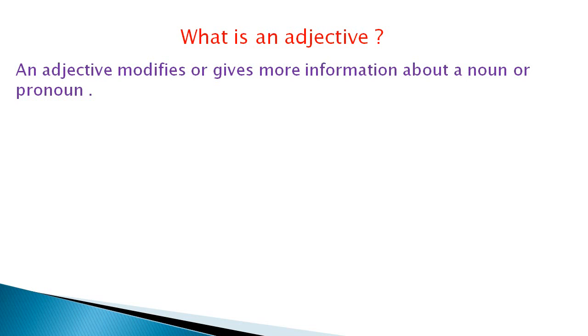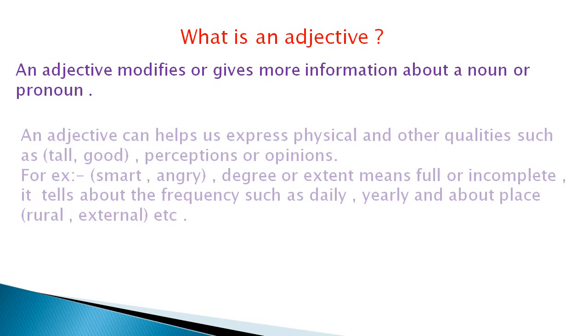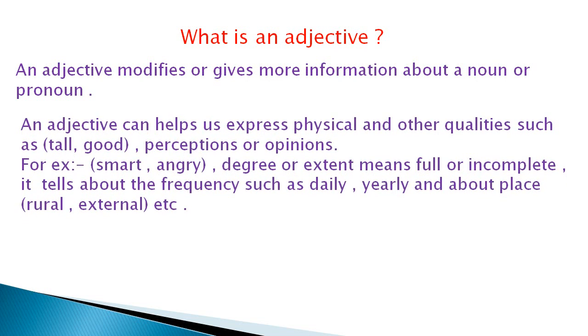An adjective can help us express physical and other qualities such as tall, good, perceptions and opinions such as smart, angry, degree or extent meaning full or incomplete. It tells about the frequency such as daily, yearly and about place, rural, external, etc.